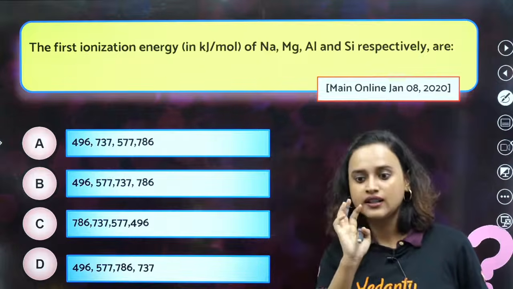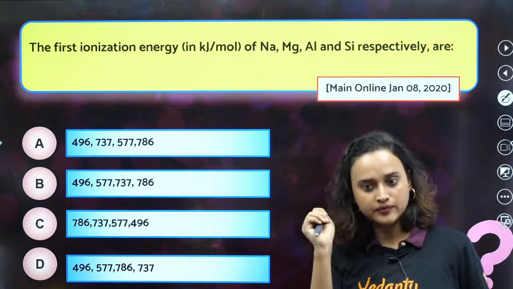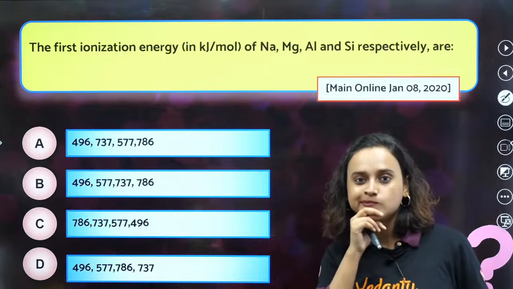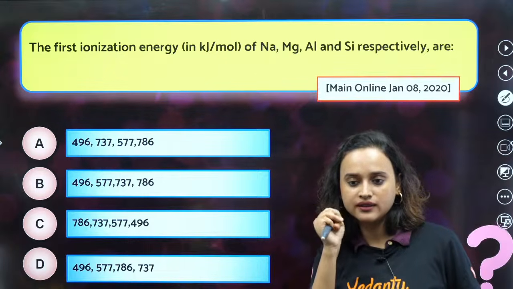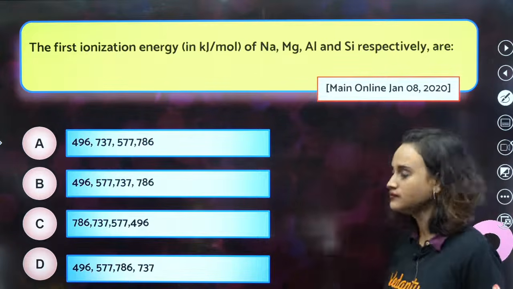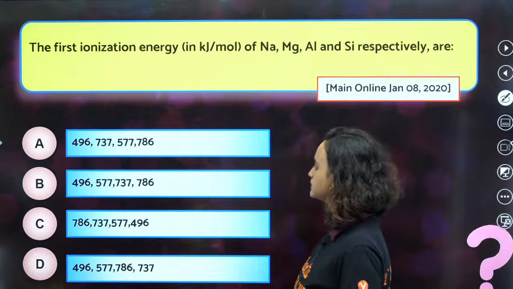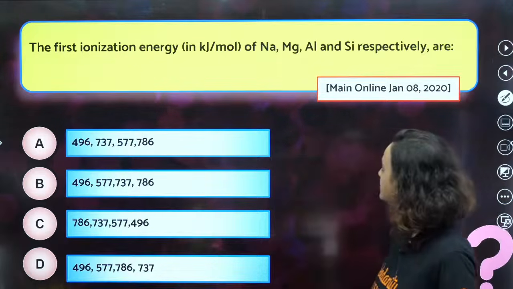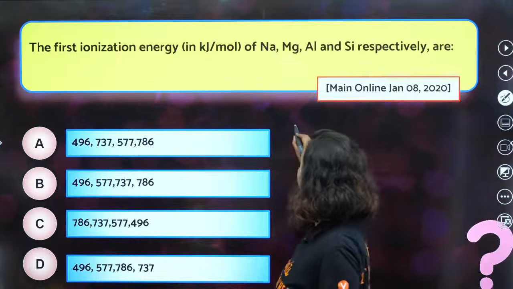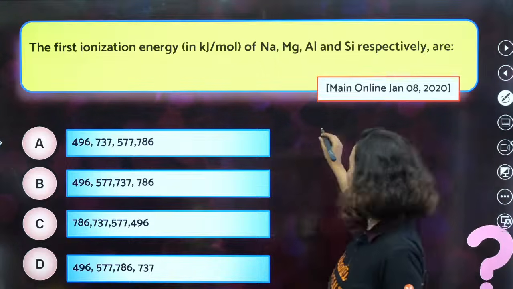So that means what will happen? Go, answer. What is the answer? Sodium, magnesium, aluminium and silicon. Let's write it down.